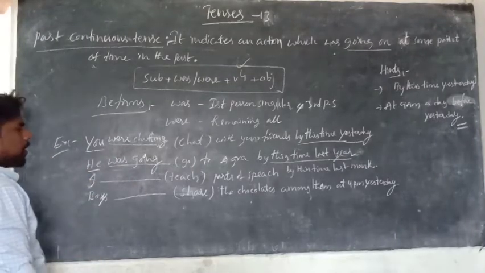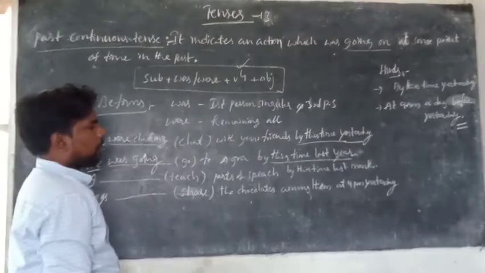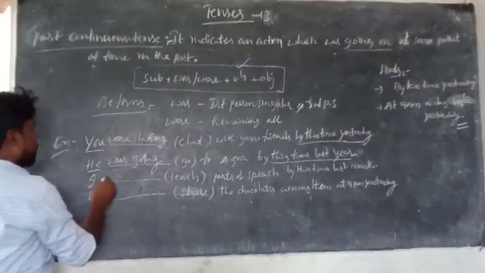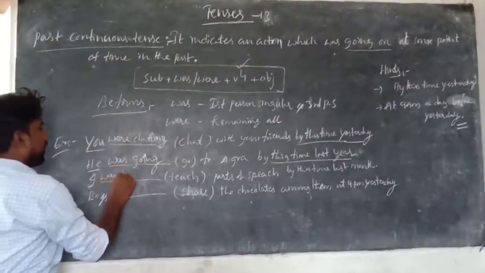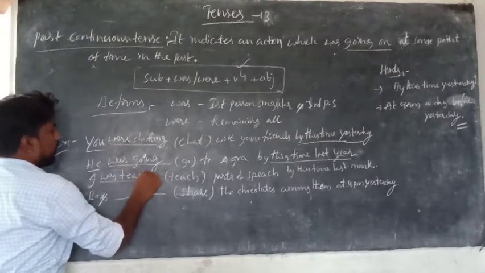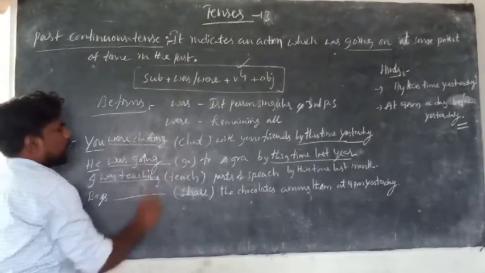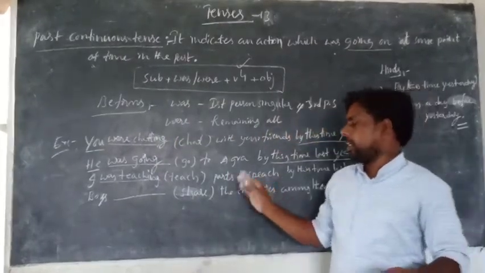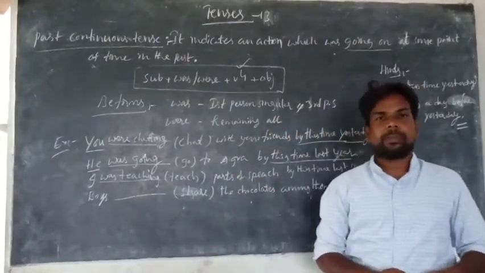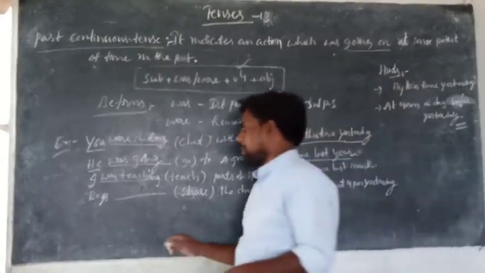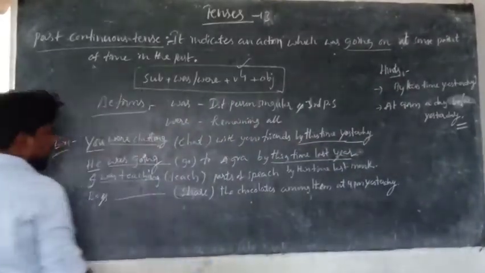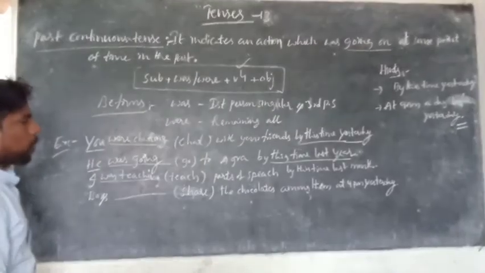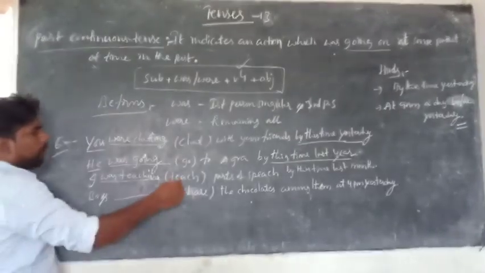Next one, I teach parts of speech by this time last month. Here I is first person singular, so that was teaching. By this time last month I was teaching parts of speech. And next one, boys share the chocolates among them at 4 p.m. yesterday.